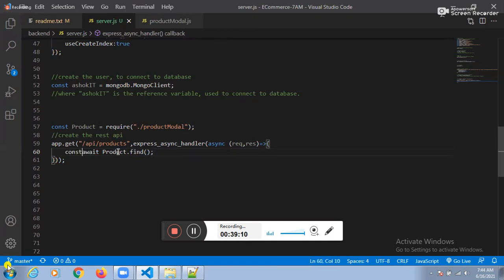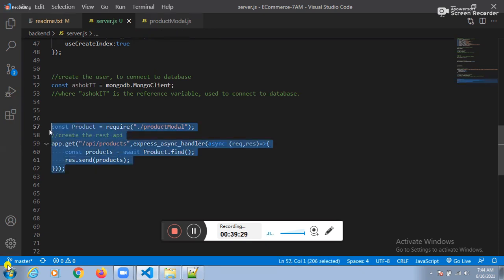Fine. That data we need to store into one variable now. This variable we need to send to the customer now. How can I send it to the customer? Response dot send of products. That's it here. How much easy here? Fine. Explain once again here. You people need to explain once again here.